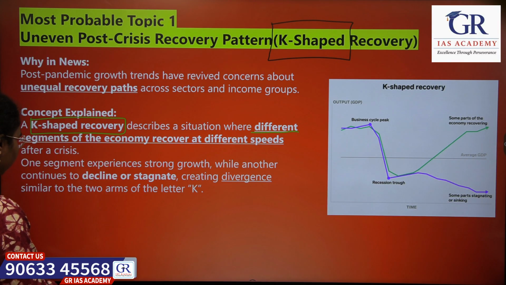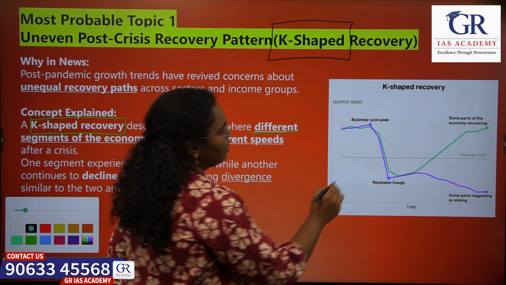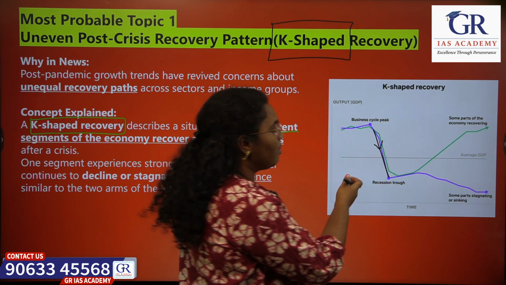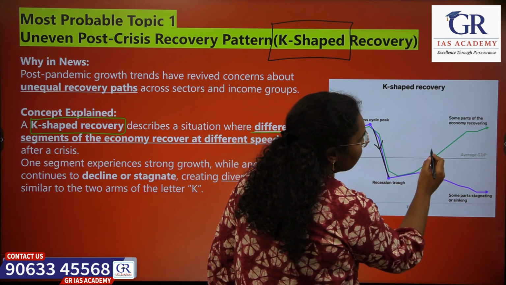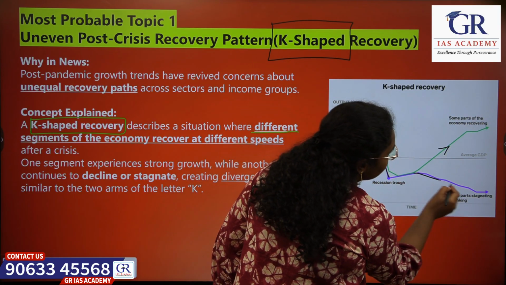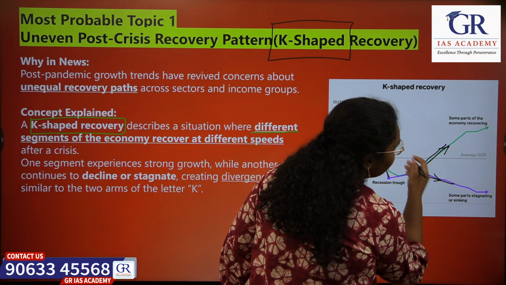So if we see here, this is the crisis situation where there is a slowdown in the economy, and after that a few sectors recover with greater speeds and a few sectors continue to decline, forming a K-shape.